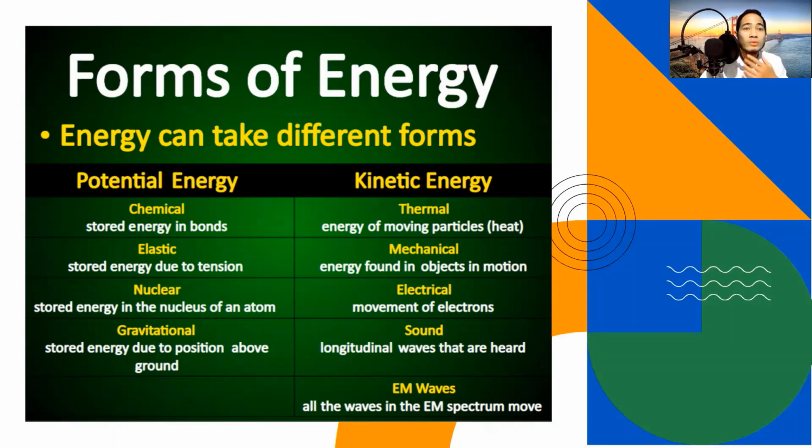Then kapag nilunok mo na yung pagkain, sinamahan na ng chemical, therefore, matatransform siya into chemical energy, into PE, potential naman yun. Okay, looking back into other forms of kinetic energy, we also have electrical kinetic energy, the movement of electrons. Yung movement ng electrons sa saksakan kapag pinalag-in mo ito sa female socket, so sa ating source ng electricity, magpo-flow ang electron sa wire. And that is the movement of electrons, and that is electrical energy.